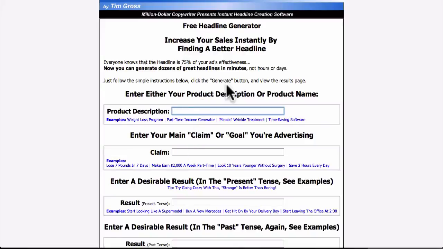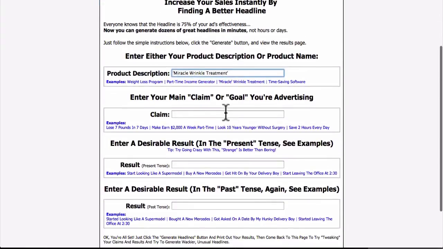Let me give you guys a quick example. We could do something like the Miracle Wrinkle Treatment as the product description. They'll give you examples down here if you're not sure what to say or how to word it. So for the claim, we're going to say look 10 years younger without surgery, right? That's our claim.